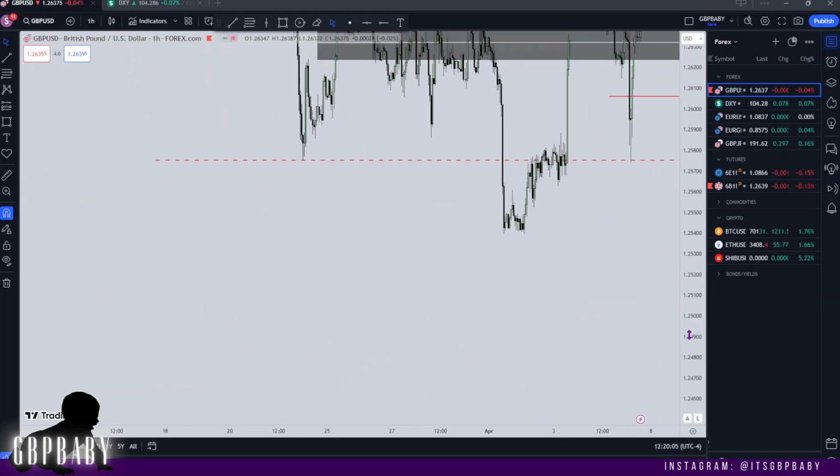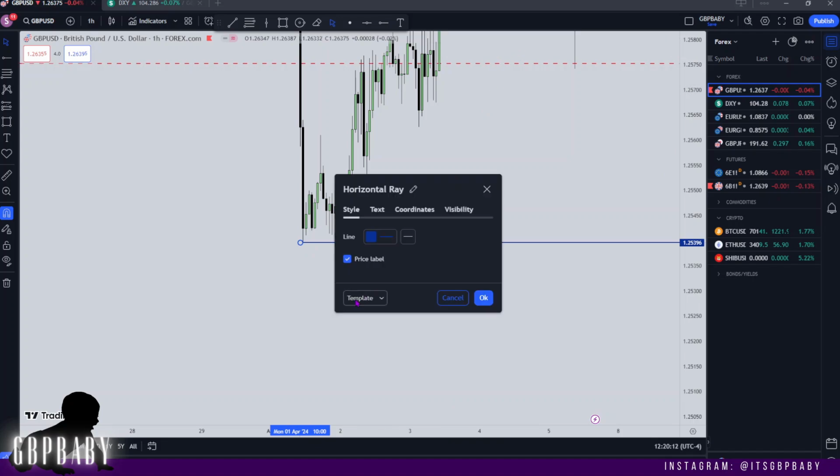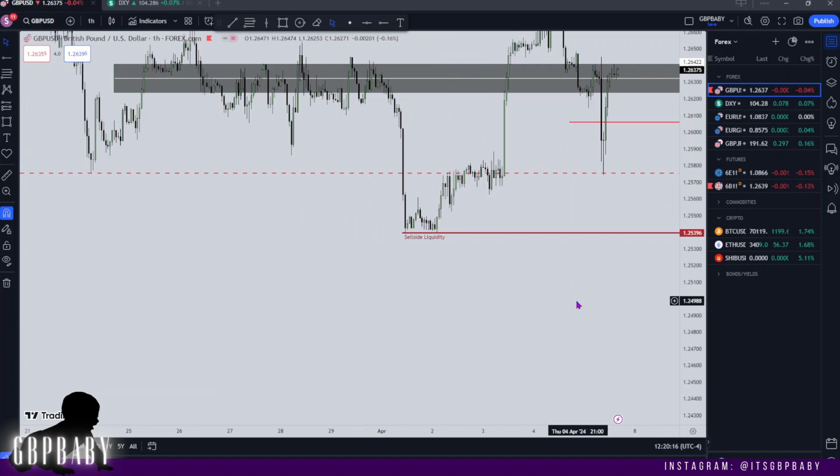Especially looking at these relative equal lows down here, these are very clean. Let me get them marked out. I would not be surprised if price seeks to trade into these, but it's all dependent on the dollar, as we know.